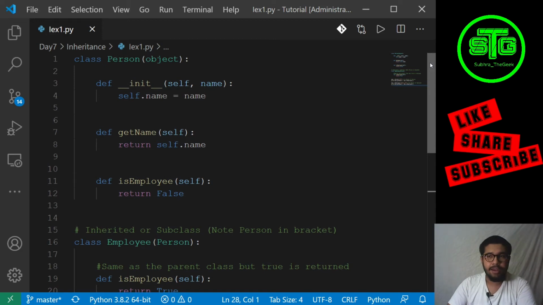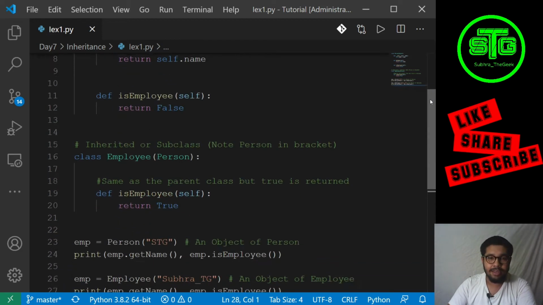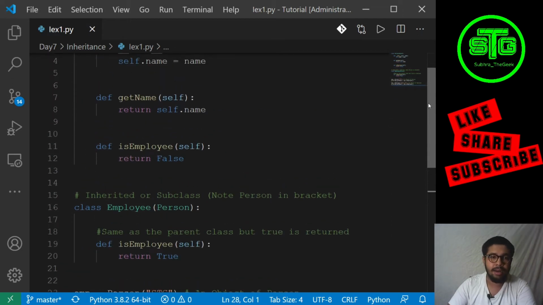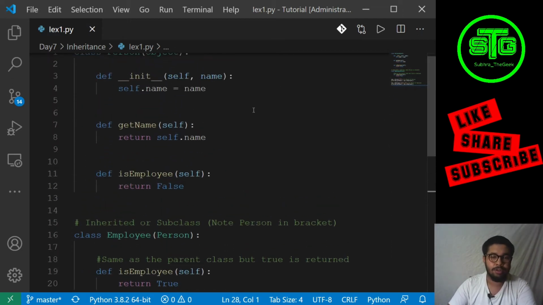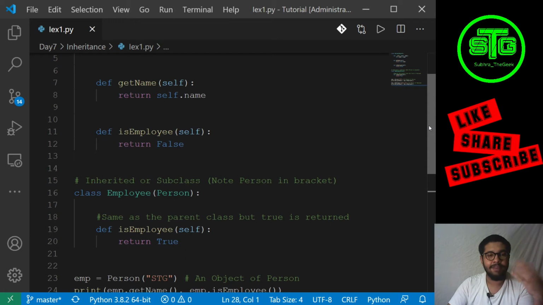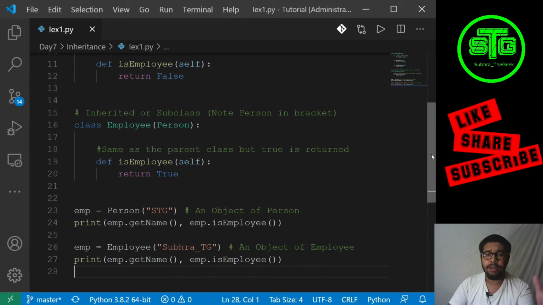So this employee class is using the constructor, assigning the channel name Shubhro underscore tg to the name variable, and it also has the get name function which prints the name, and the function is again defined over here.